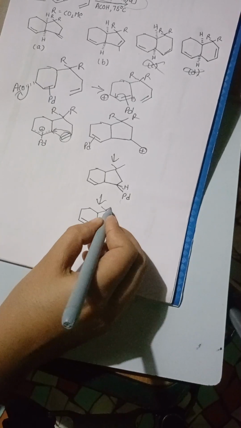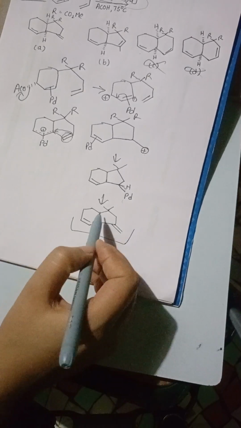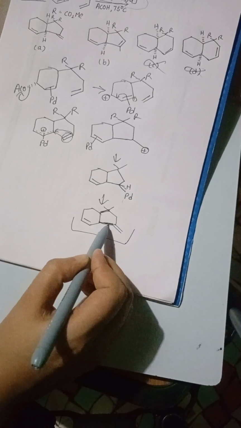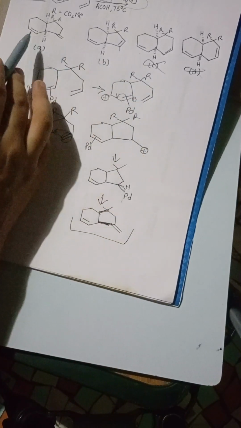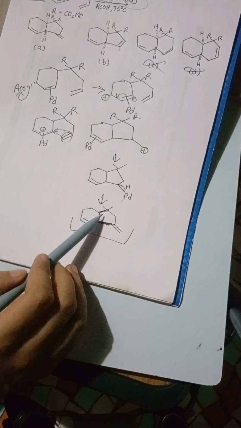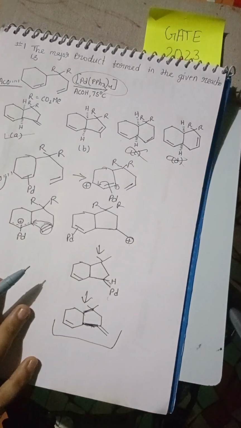Okay, this is our final product, and also this bond has to be syn, because if it is trans then it is not going to be stable. Here in these options you are not asked that, but you should know that if this bond is trans it is not going to be stable. This has to be syn so that it is stable. So this is our correct answer, or our most stable answer.